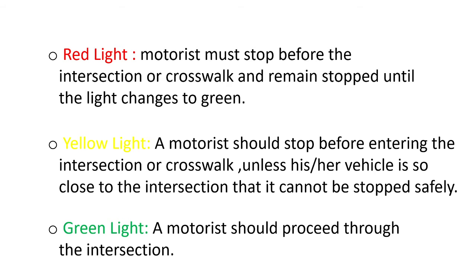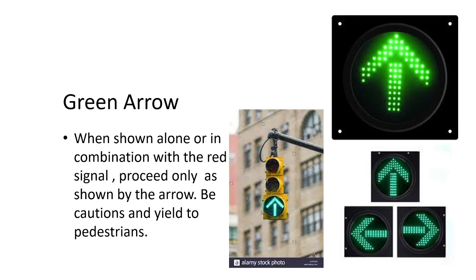Green arrow light, when shown alone or in combination with the red signal, proceed only as shown by the arrow. Be careful and yield to pedestrians. These are three types of green light which are present in the road lights for traffic clearing.